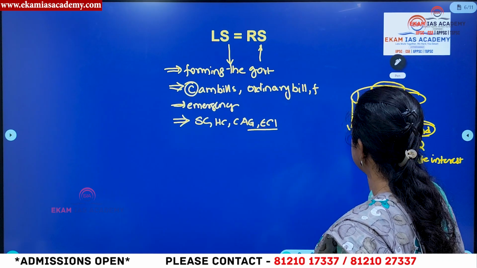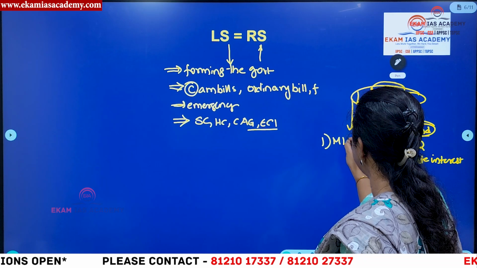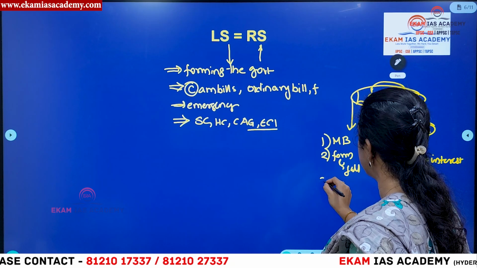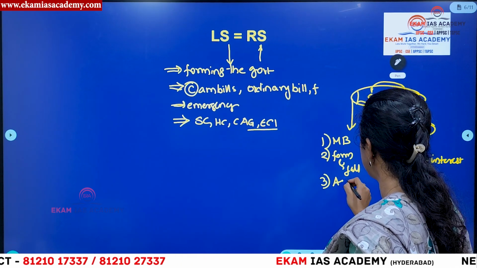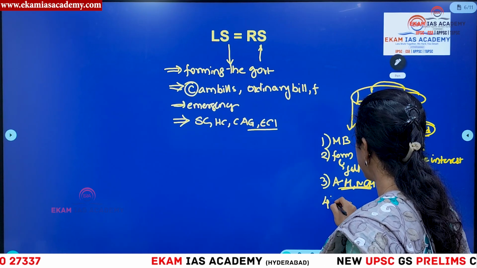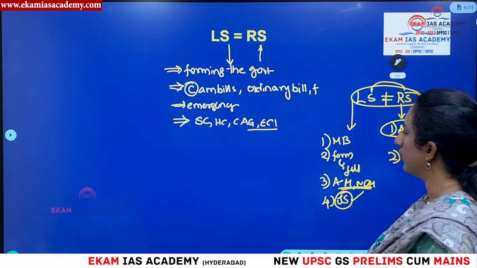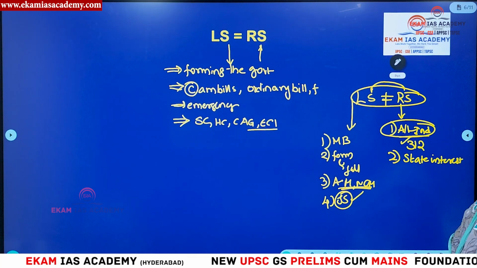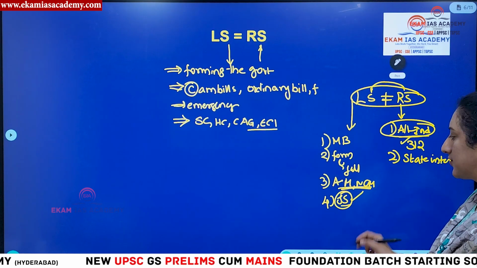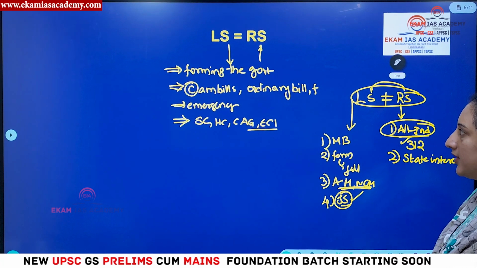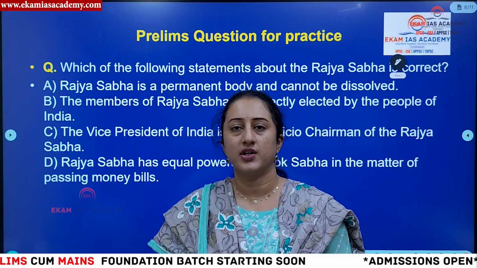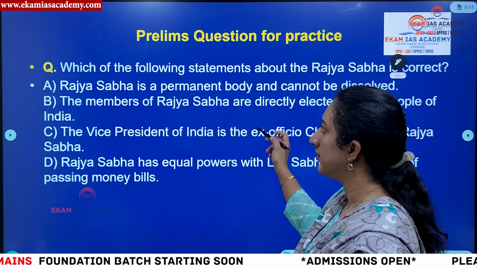But Lok Sabha also has certain exclusive powers, like passing of the money bill. It can play an important role in forming and falling the government also, and things like adjournment motion and no confidence motion are exclusive to the Lok Sabha. With respect to joint sitting also, the Speaker of Lok Sabha alone presides, and in his absence the Deputy Speaker, or in his absence the Deputy Chairman. In that way, this is also given more importance than Rajya Sabha. So in conclusion, both houses are equally important to ensure good governance. At the same time, let's see the practice question.